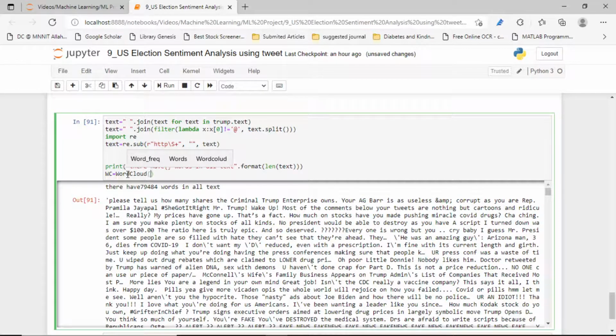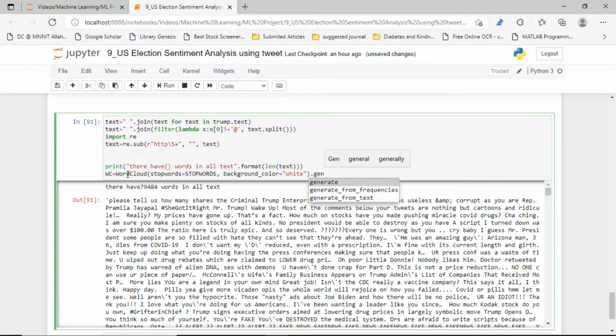Okay, we have to use the stop words also, and let's see what the background will be. Background color will be white. It's always better to take white color, but as you like, you can choose. Now we have to apply that on the generate, and pass it the text data. Okay, that's a simple thing.